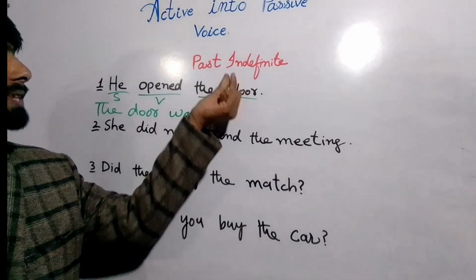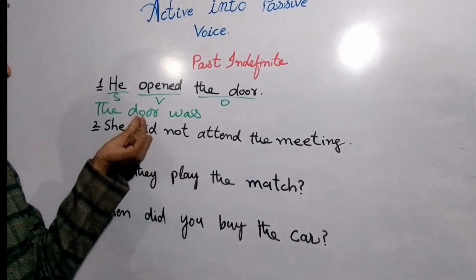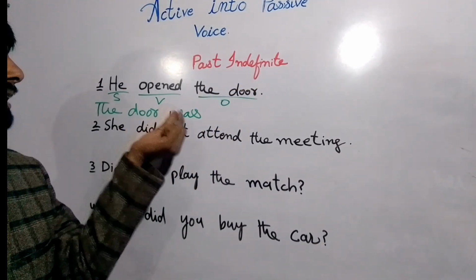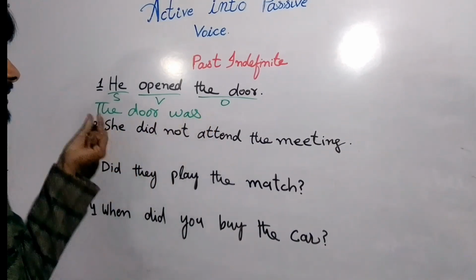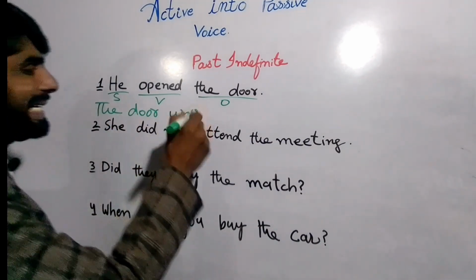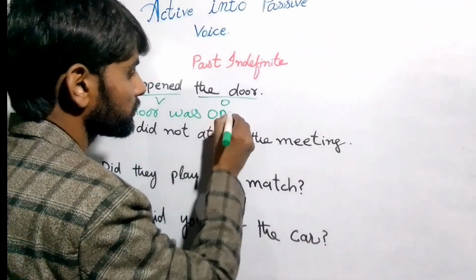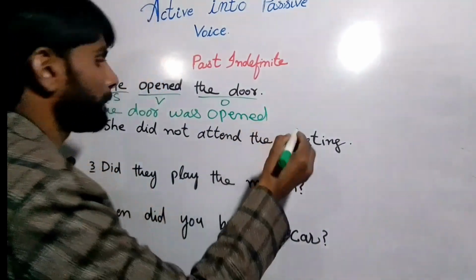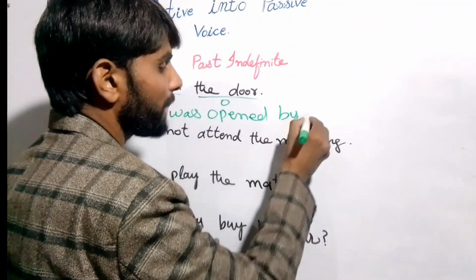So the next tense is past continuous. The helping verbs of past continuous are was, were, right? So we are using the helping verb of the next tense, right? The door was opened by him, right?